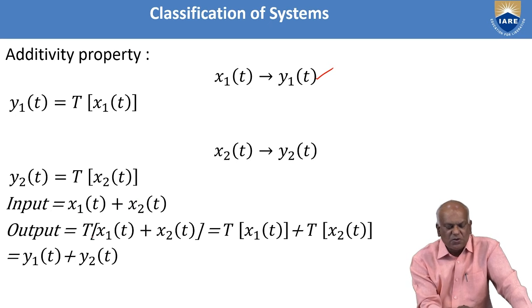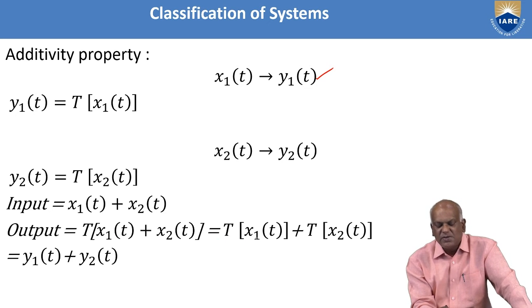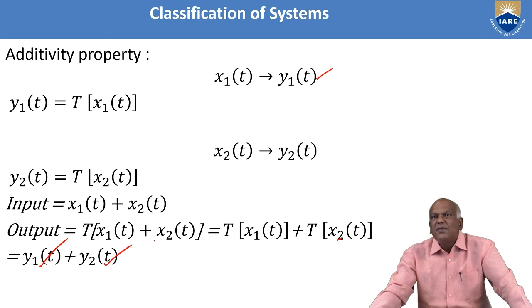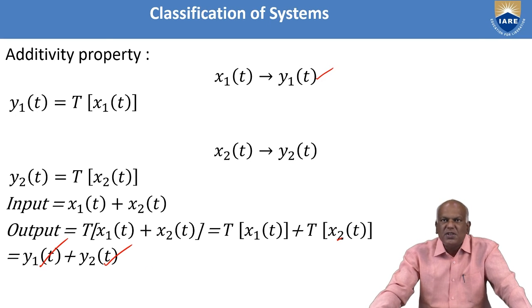Now take the corresponding output: the transformation of x1 of t plus x2 of t is equivalent to the transformation of x1 of t plus the transformation of x2 of t. You know that the transformation of x1 of t is y1 of t, and the transformation of x2 is y2. So if we give the sum of the input signals, the corresponding output is the sum of the individual responses.